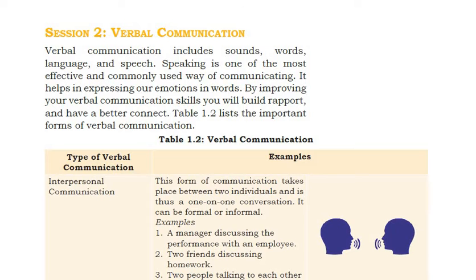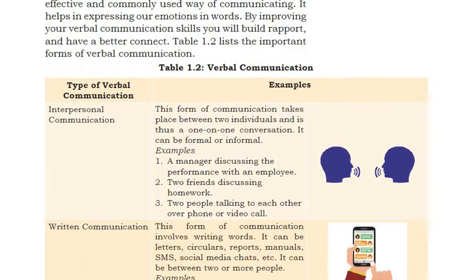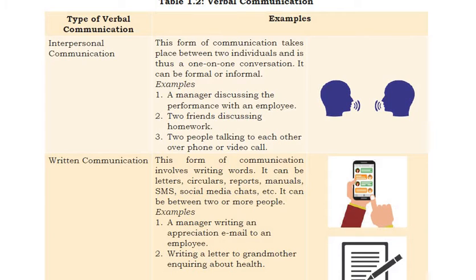Here we can see the list of forms of verbal communication. First is interpersonal communication. What is interpersonal communication? It takes place between two individuals, or you can say a one-on-one conversation. It can be formal or informal.